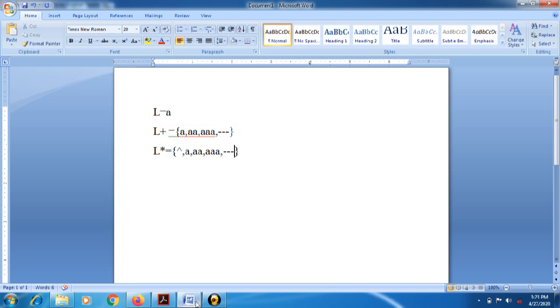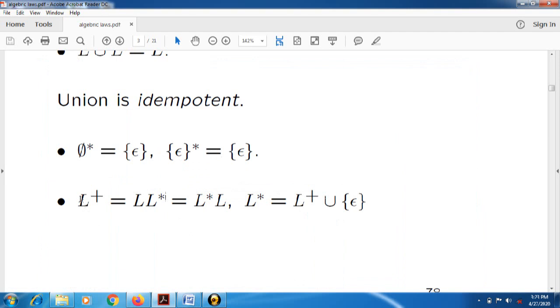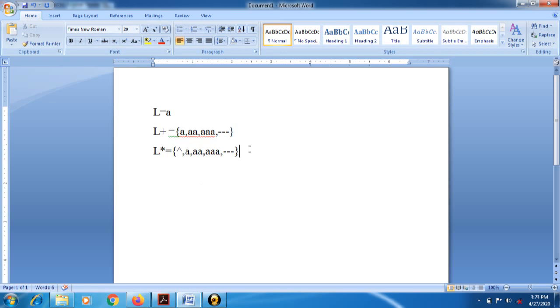Now the first statement means L plus is equal to L into L star. Now check. We have already written L star. Now we will consider L into L star. Now we will make its combination. L is A, and we are going to take these combinations with this one.